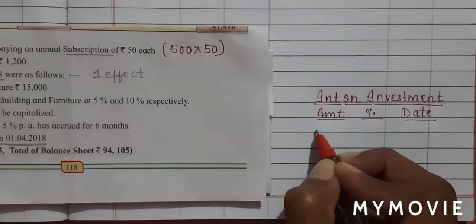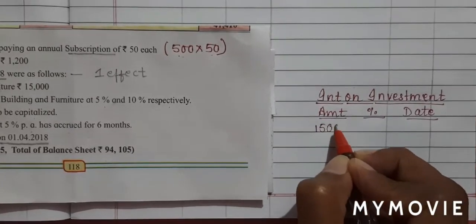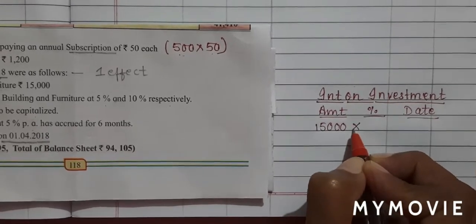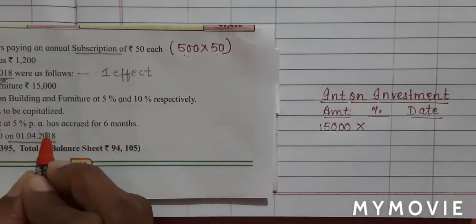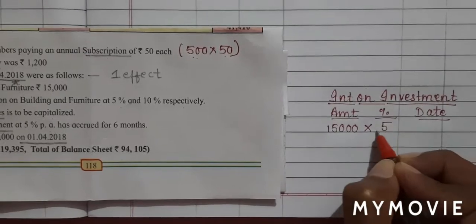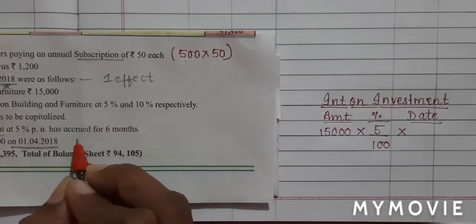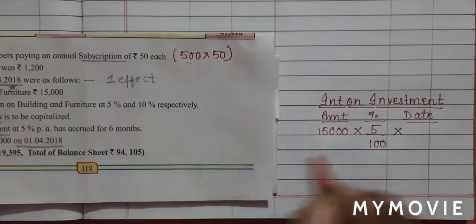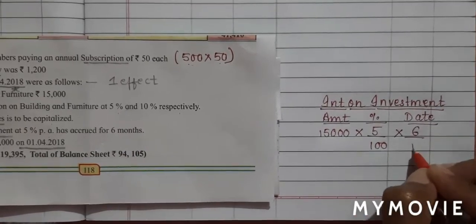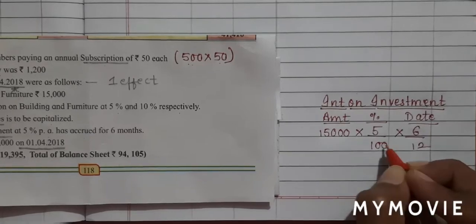The amount for investment is 15,000. They have given us 5% per annum. So 5 upon 100. And they have said that it is accumulated for 6 months. So 6 upon 12.